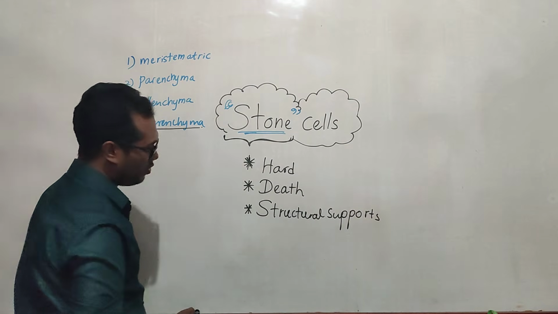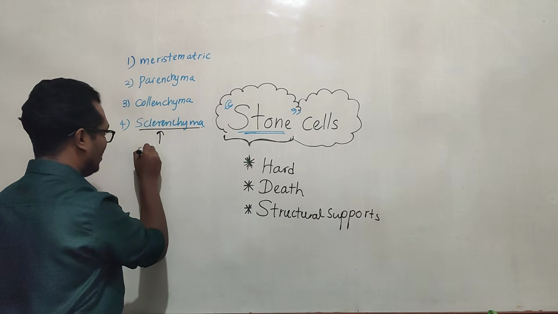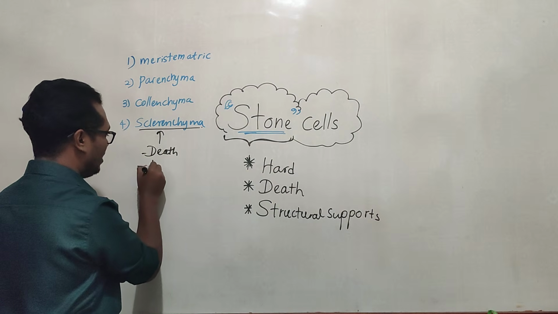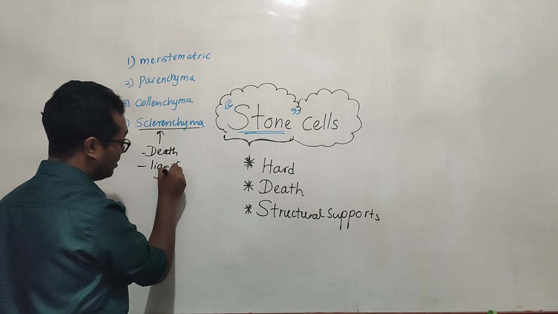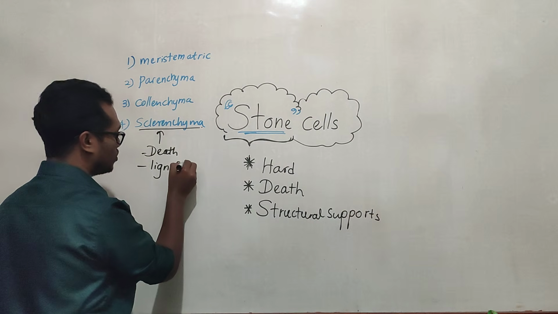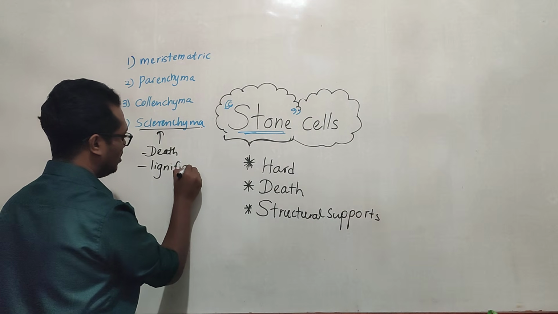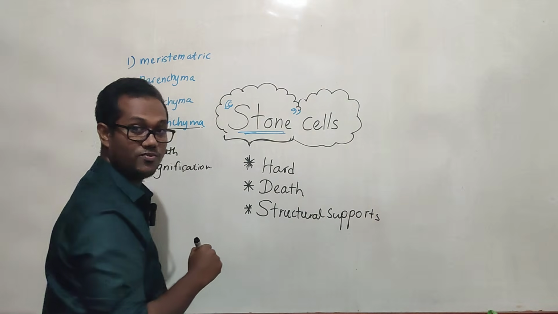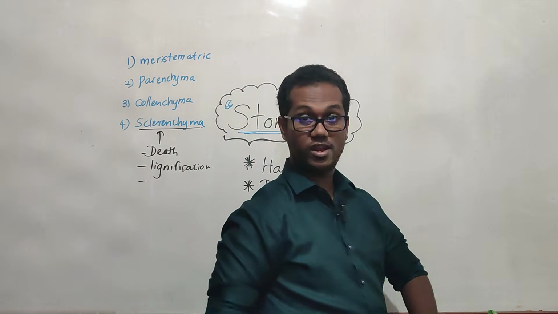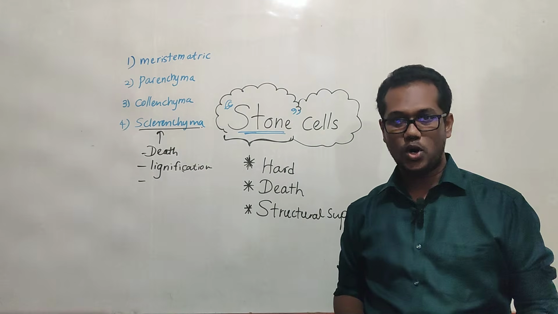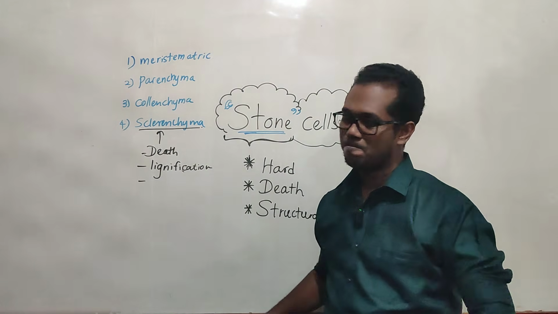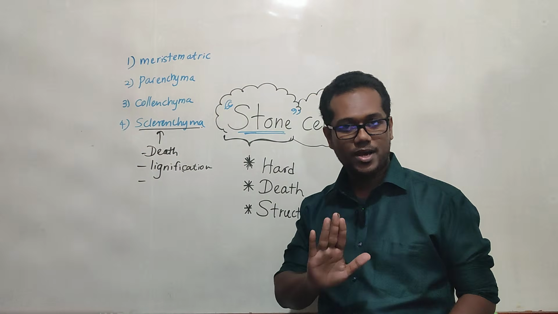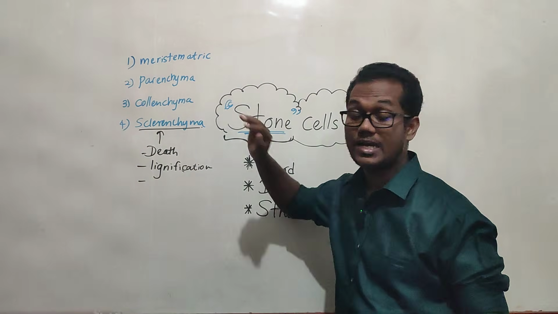Why? You know sclerenchyma is made of dead cells. It has lignification, where lignin is deposited in these cells. They are used for maintaining structure, giving supportive cells. So my answer for this question is sclerenchyma.